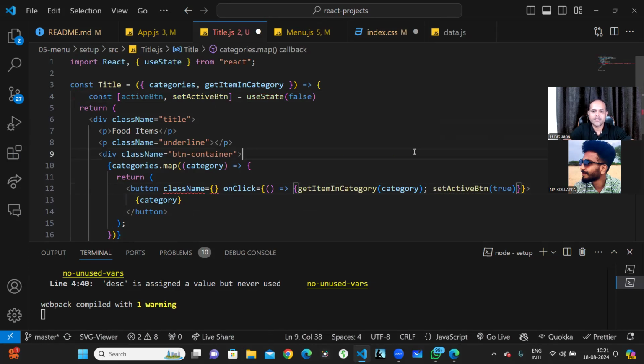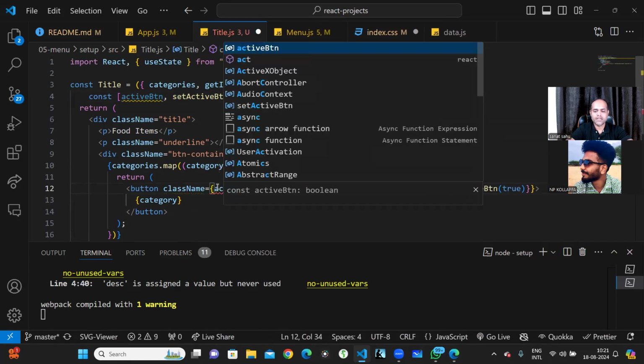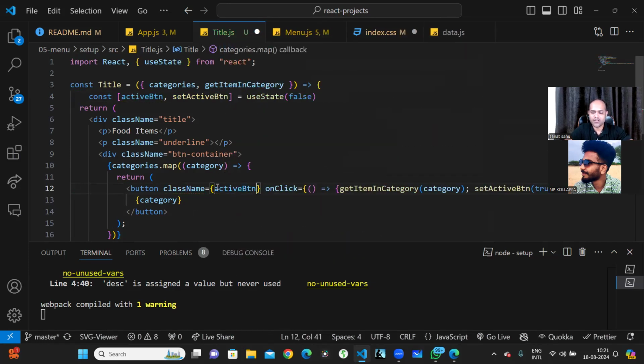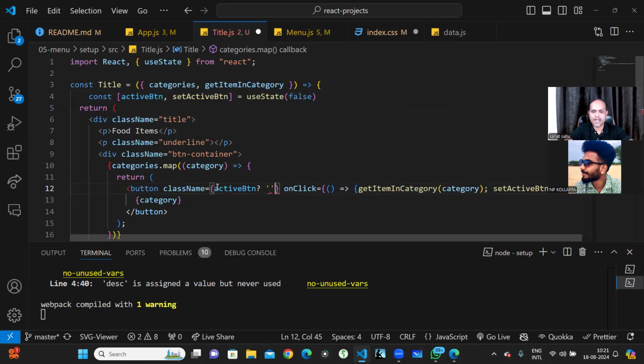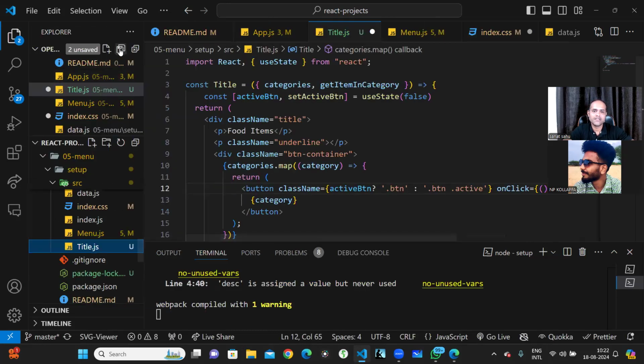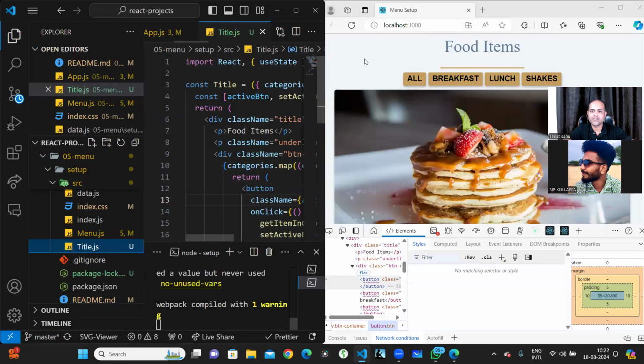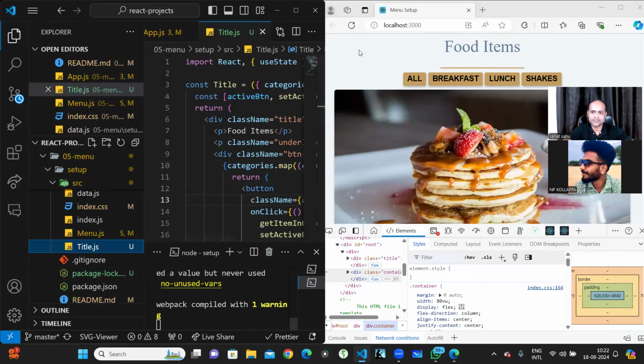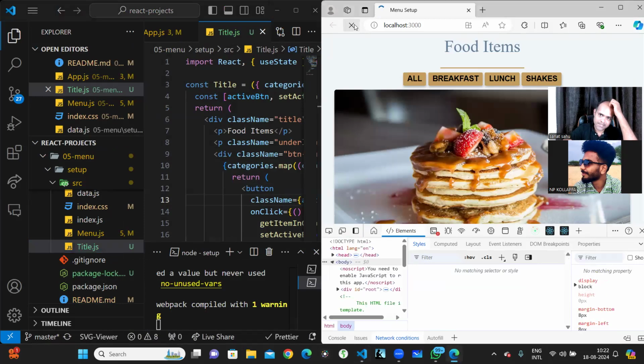Now I do it like this. In className, what I'm saying is that if activeButton is false, then I want to add only the button class, else I have to use button with active. Finger crossed, this should work. There are a lot of changes we have done. Let's see if it is working or failing. Let's refresh.